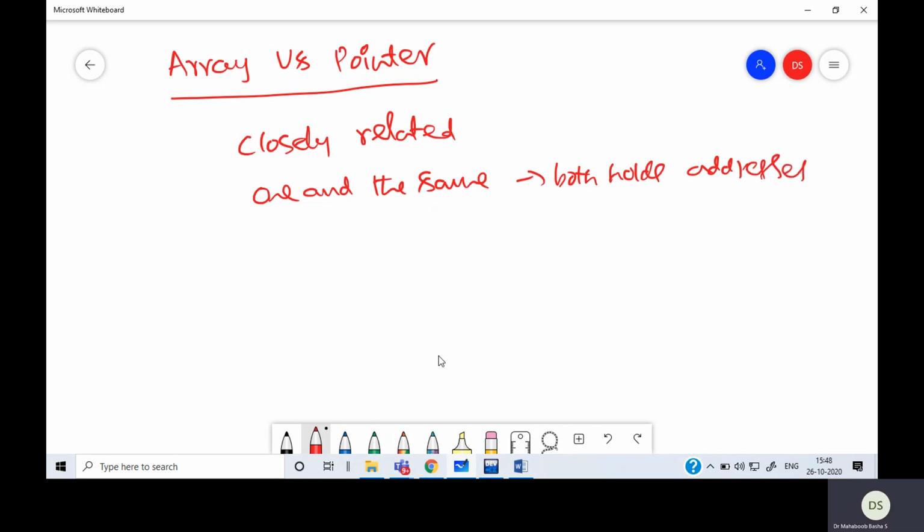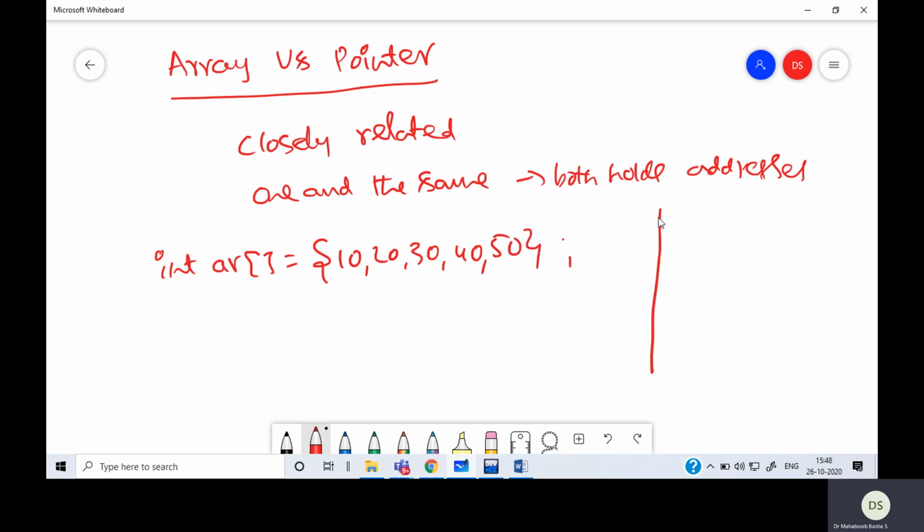So this is one important point. When I take an int array, suppose I am storing 10, 20, 30, 40, 50, I have an array here with 5 elements: 1, 2, 3, 4, 5.